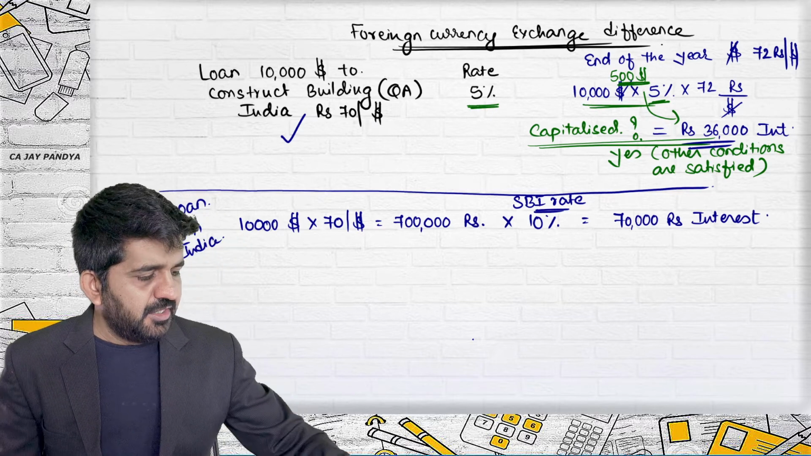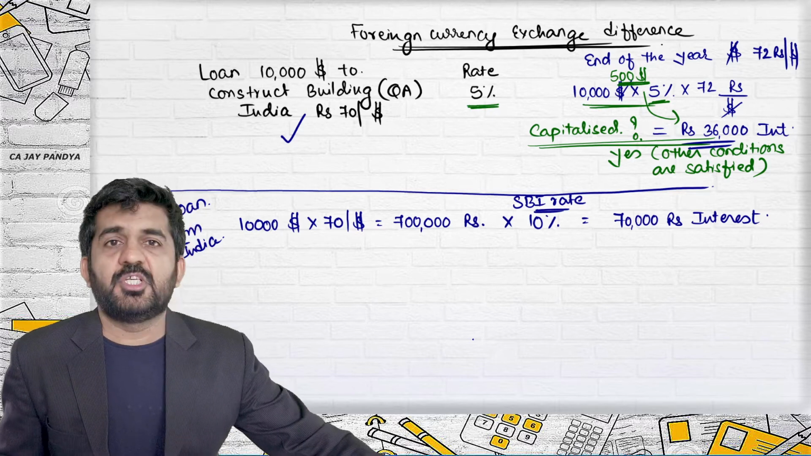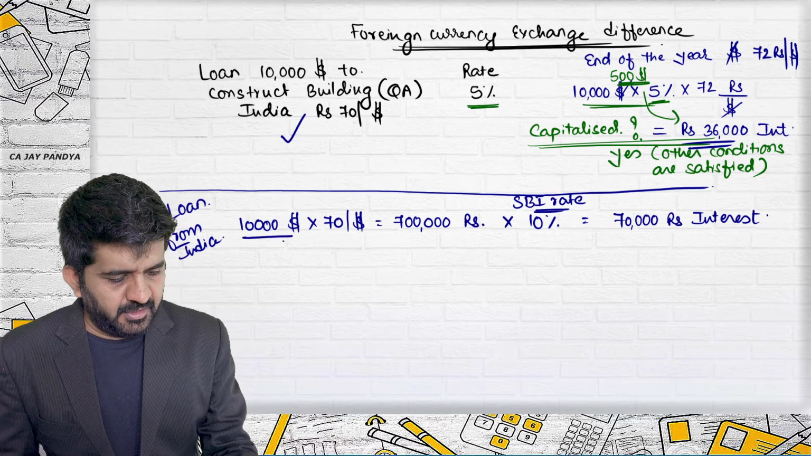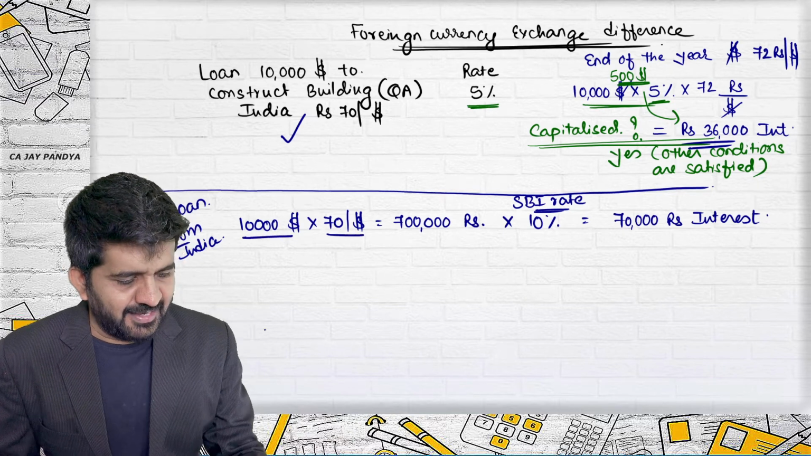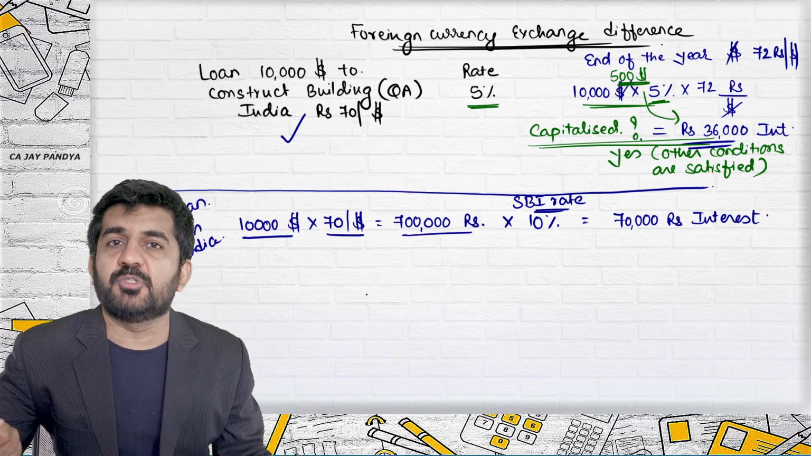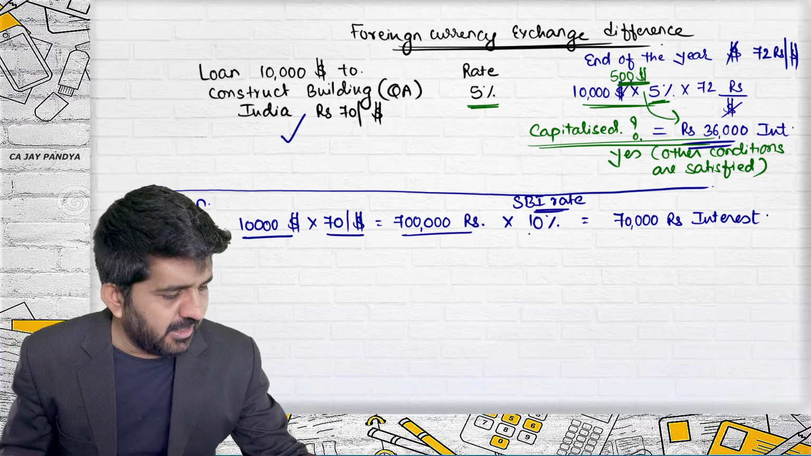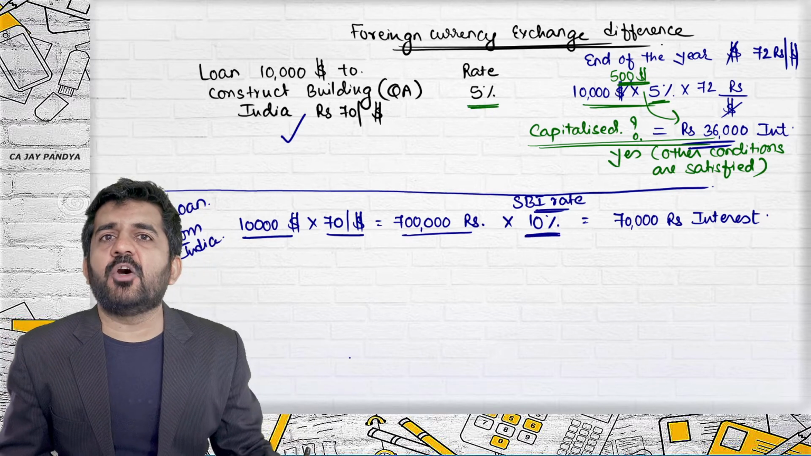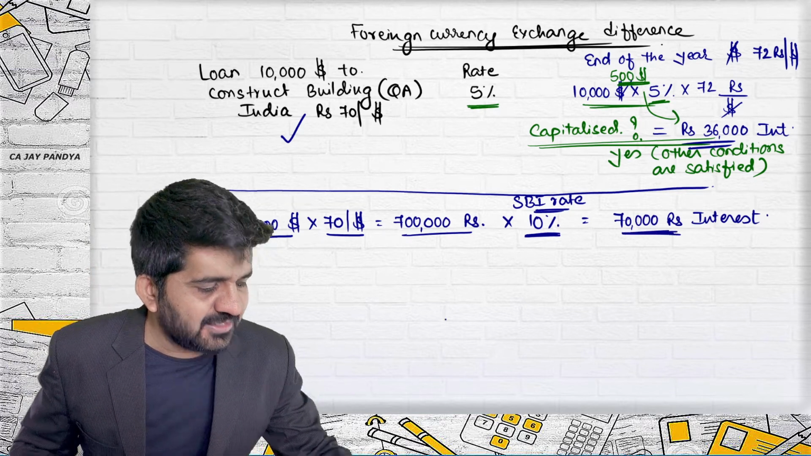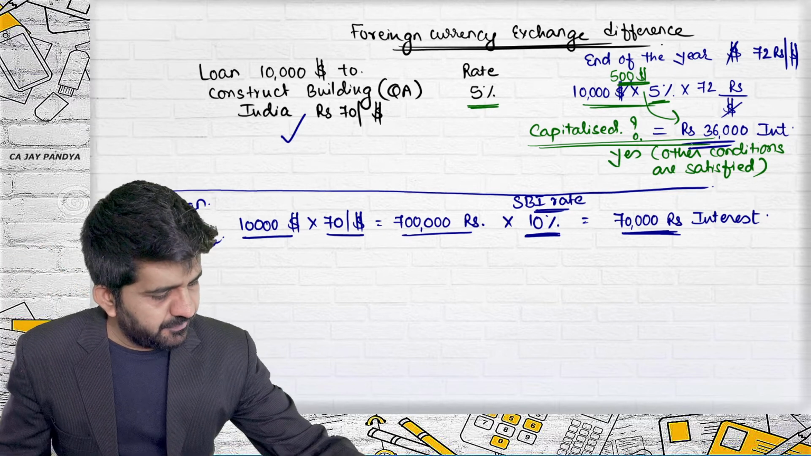Correct. This is 70,000 rupees as interest. Just a minute. So where were we? This is $10,000 at 70 rupees per dollar. 7 lakh rupees was required in terms of Indian rupees. Had you taken the loan from India, the rate of interest would be 10% and you would end up paying 70,000 rupees. Try to concentrate on this.